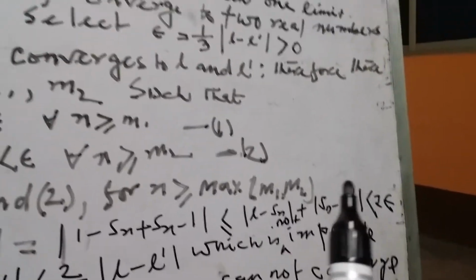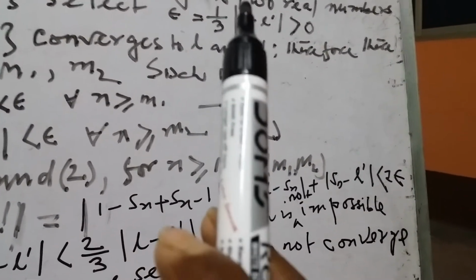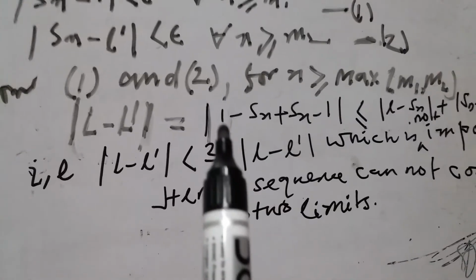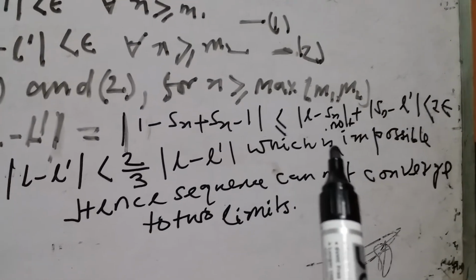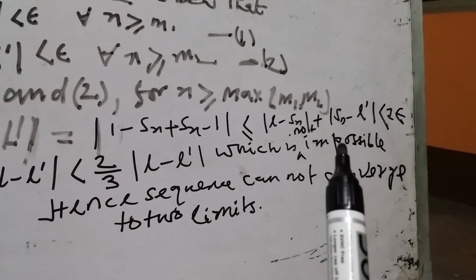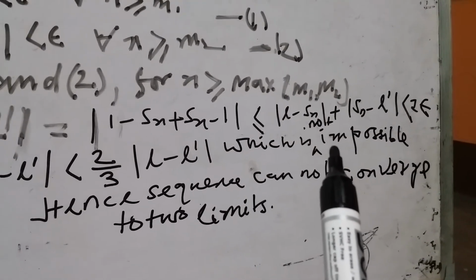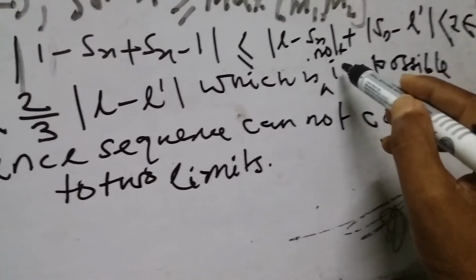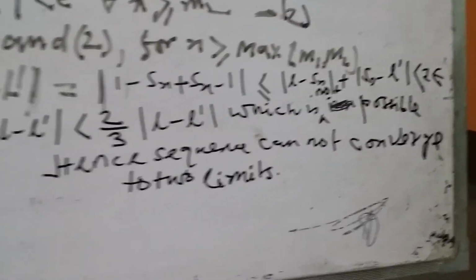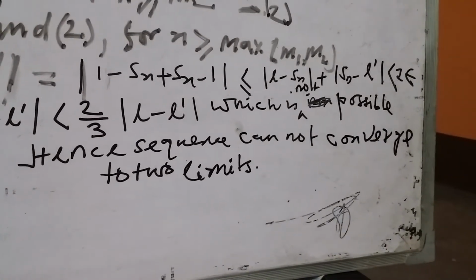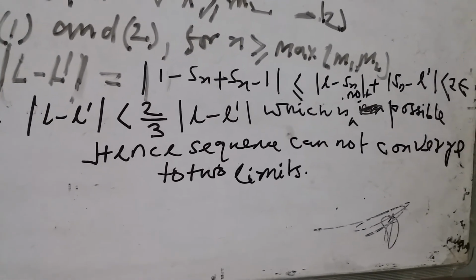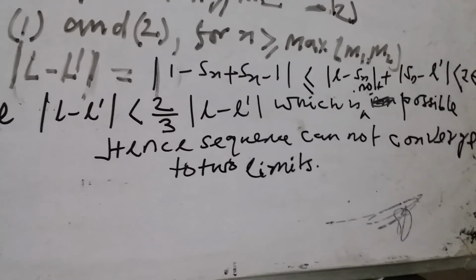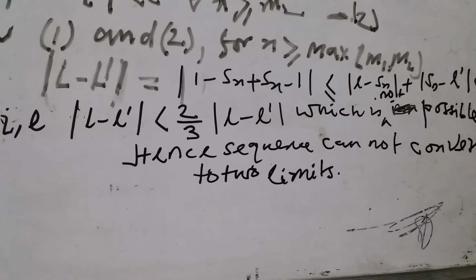Now put the value of epsilon, which is 1 by 3 of the modulus of L minus L dash. So we get the modulus of L minus L dash less than 2 by 3 of the modulus of L minus L dash, which is not possible, or which is impossible. Hence the sequence cannot converge to both limits L and L dash. So it has only one limit. And thank you.